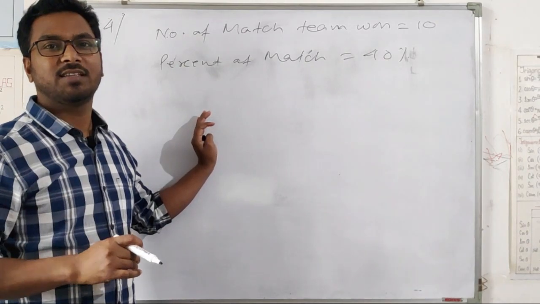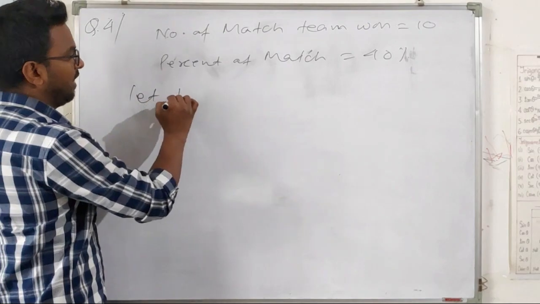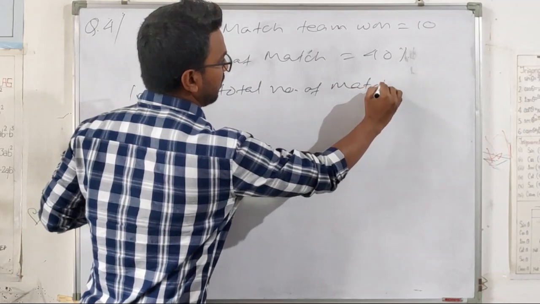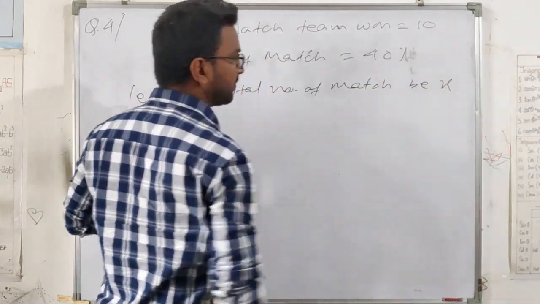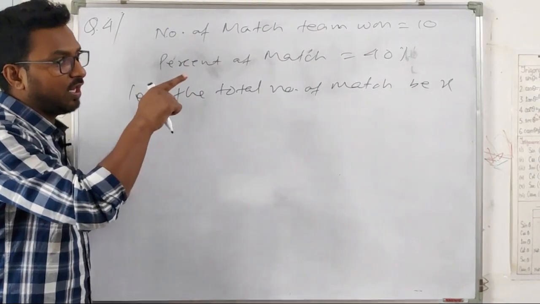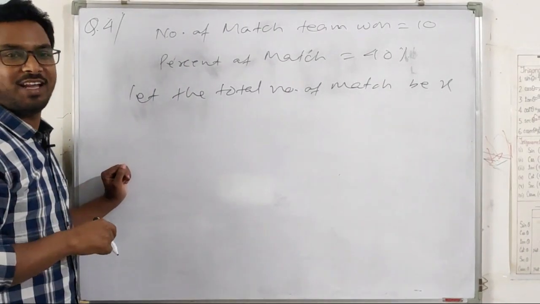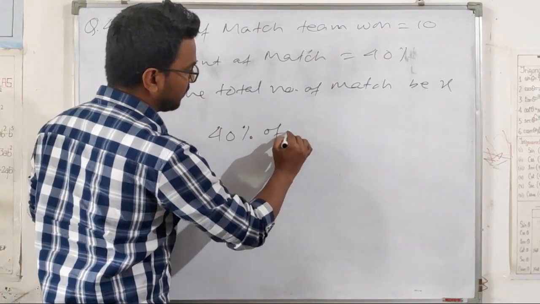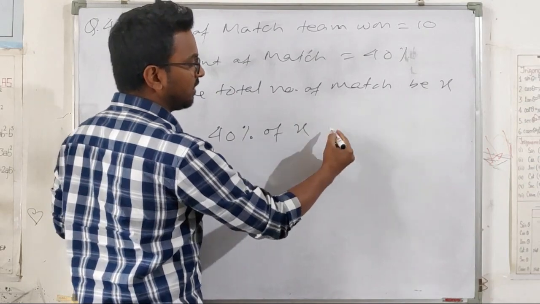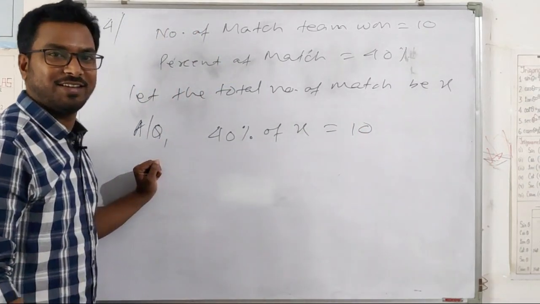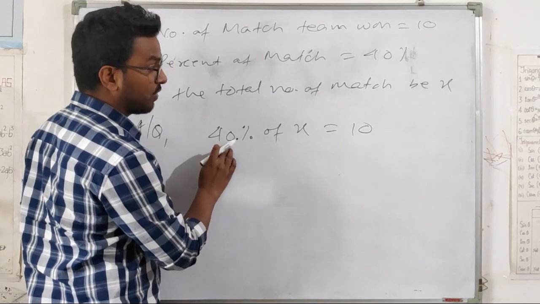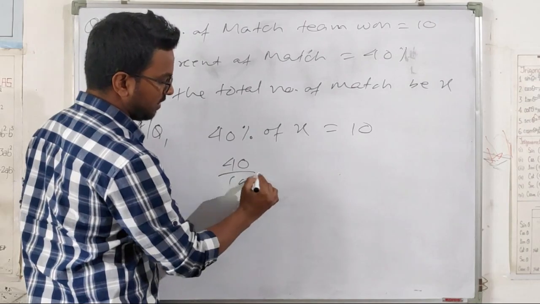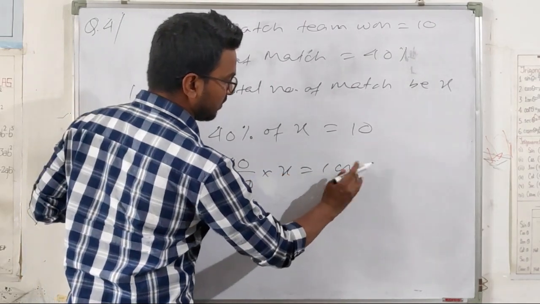So let the total number of matches be X. According to the question, 40% of the total matches they played is equal to 10 matches they won. So 40% means 40 by 100 into X equals 10.